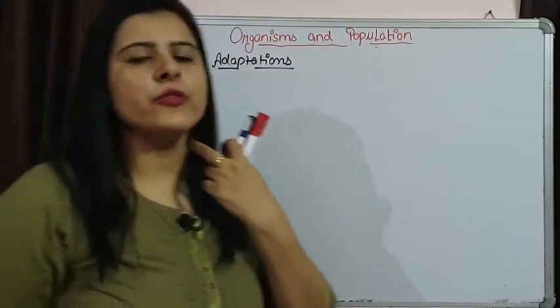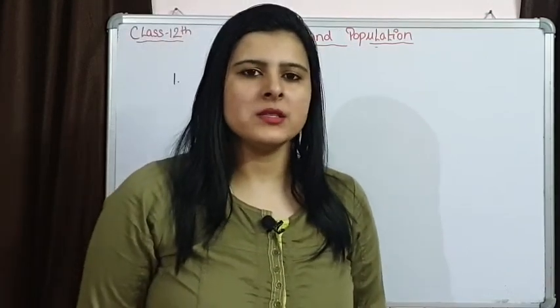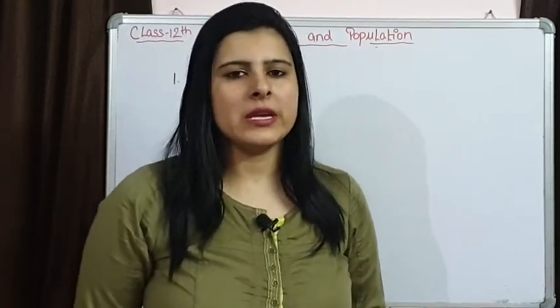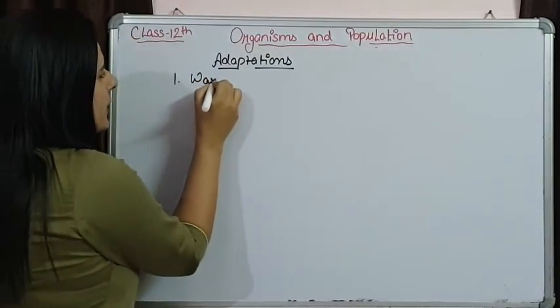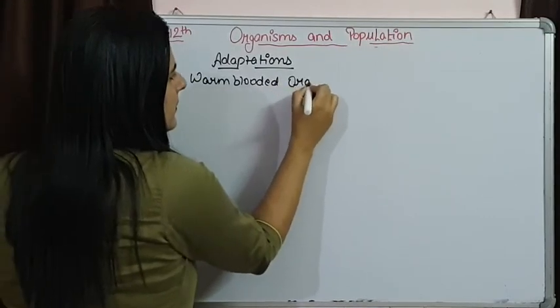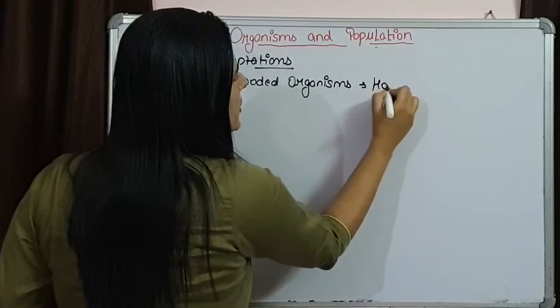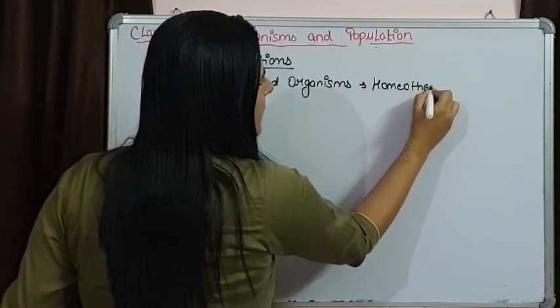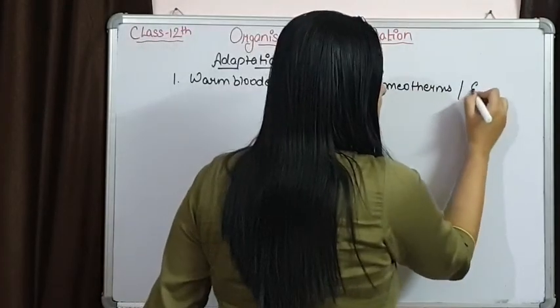There are two types of organisms. One we call warm-blooded organisms and the other we call cold-blooded organisms. First I am talking about the warm-blooded organisms. These are known as homeotherms, or also as endotherms.